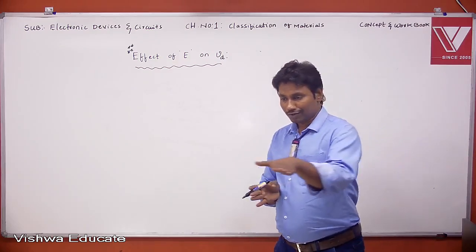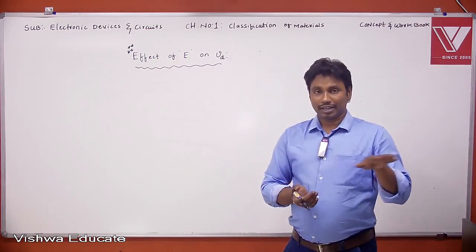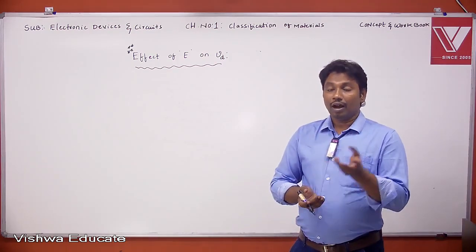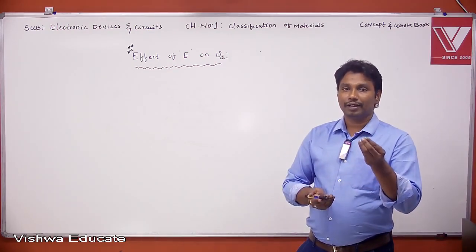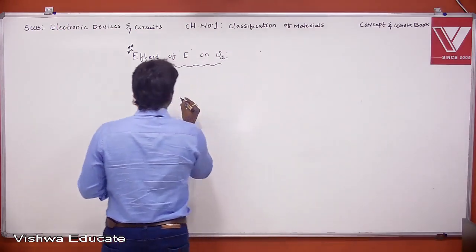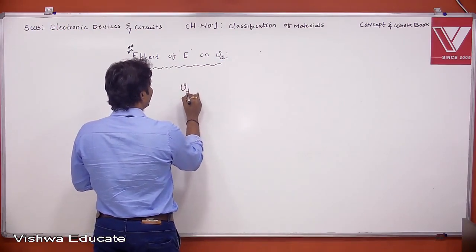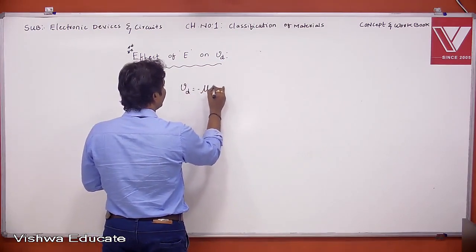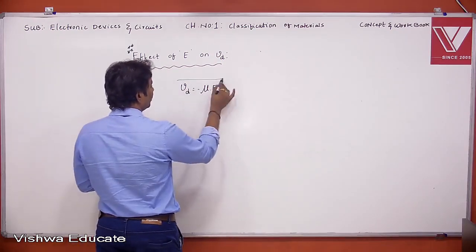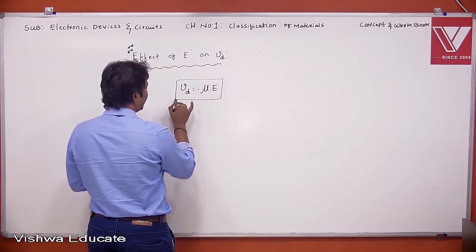The charge carriers are flowing, right? Flowing means it has some velocity, right? How will it be affected due to the applied external electric field? See here, first of all, what is the relation between velocity and applied external electric field? Actually, Vd equals minus mu into E. We just derived this, right? This is the relation between drift velocity and applied external electric field.